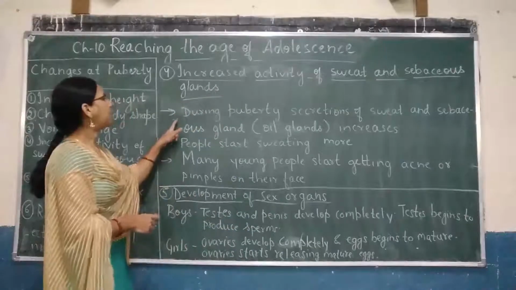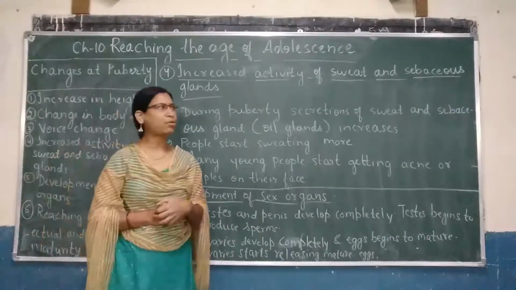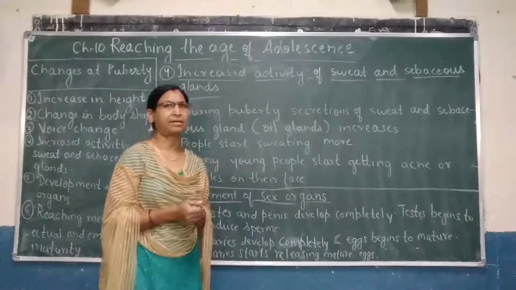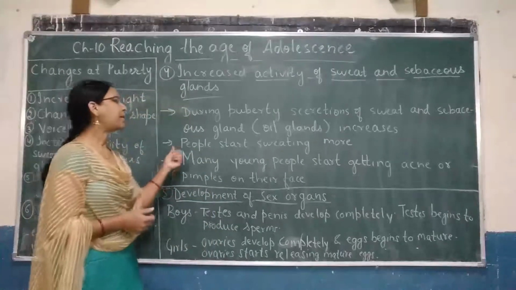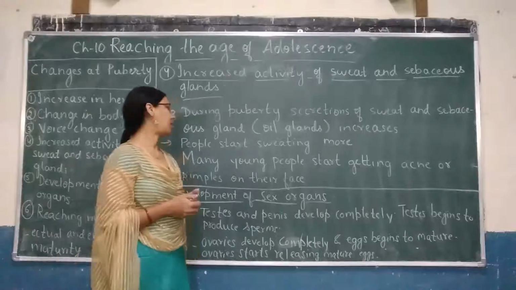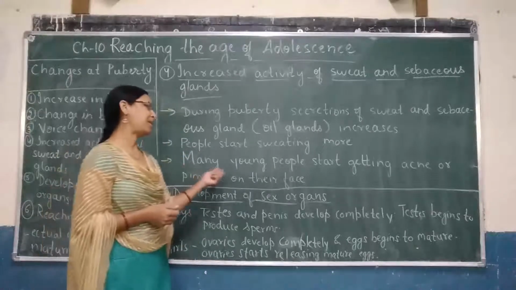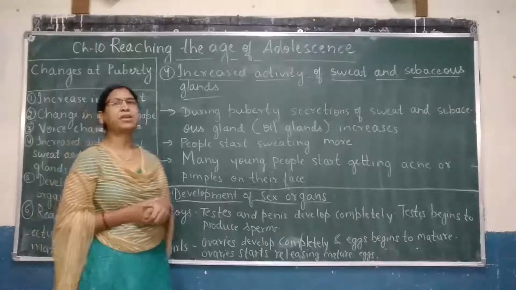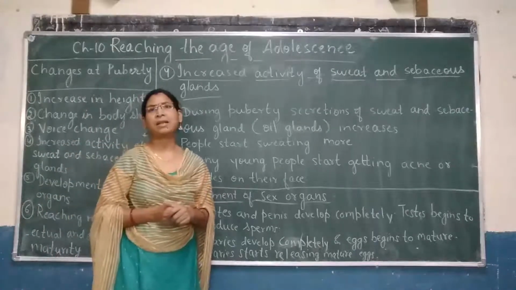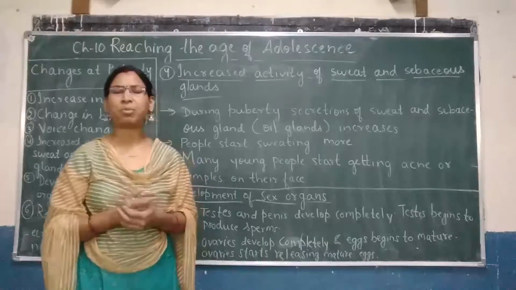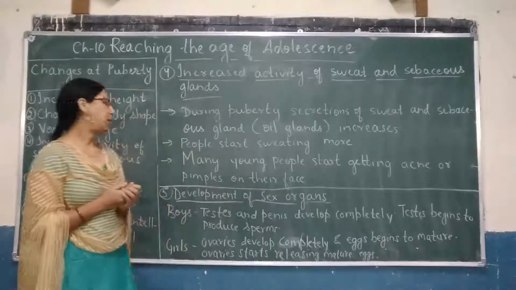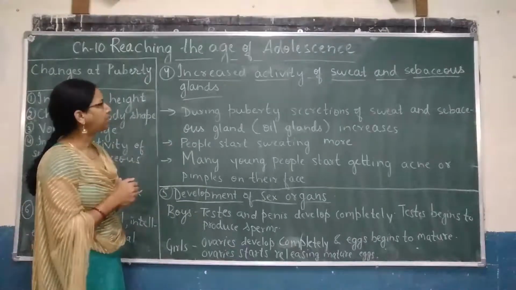What happens during puberty? Secretion of sweat and sebaceous glands, that is oil glands, increases. As a result, people start sweating more and more, and many young people, like boys and girls, start getting acne or pimples on their face. And dear children, it is a normal process. You are not supposed to worry about that. And these are some of the changes.